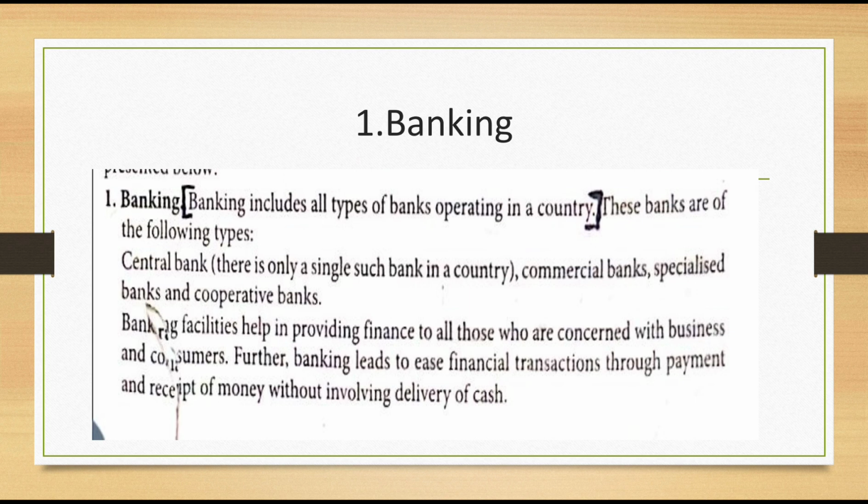First of all, banking. Banking includes all types of banks operating in a country. The banks are of the following types. The central bank, there is only a single such bank in a country. Then commercial banks, specialized banks, corporate banks. So banking includes all types of banks operating in a country. Different types of banks are there.